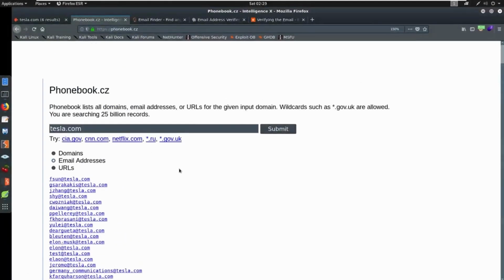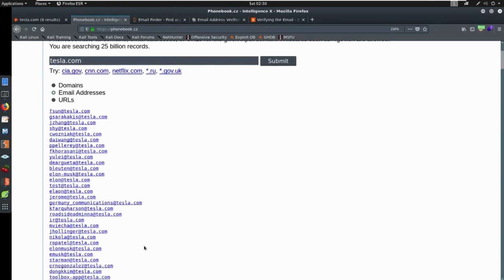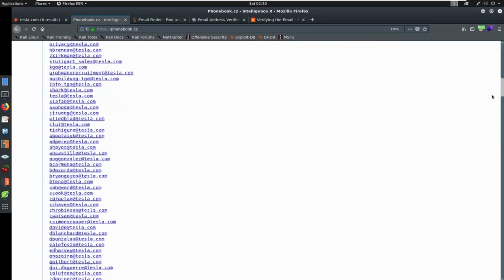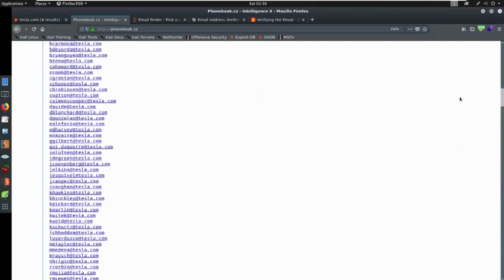The other thing that we can do is we could utilize this list. Say we're trying to do something called credential stuffing, which we'll talk about in the next section when we talk about breach credentials. But say we're trying to gather a bunch of usernames and see if we can log in with those usernames anywhere. Or maybe password spraying, where we take all these usernames and just throw them at a login form and say, hey, summer 2020 exclamation point, see if that logs into any of these accounts. And you would be surprised. It happens quite a bit. So this is valuable information, even if we don't know exactly.